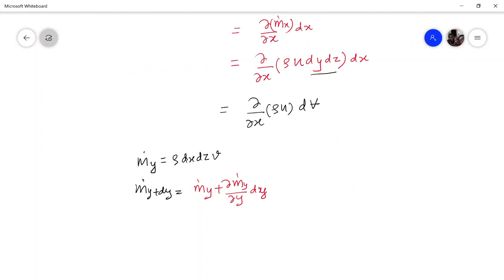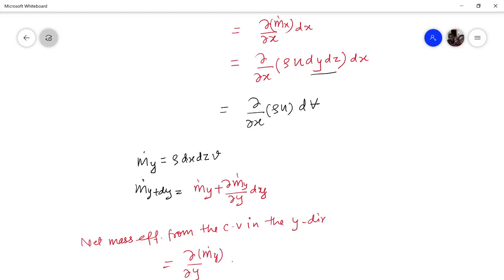So what will be the net mass efflux from the control volume in the y direction? This will be this minus this, that is m dot y plus dy minus m dot y, which will boil down to del m dot y by del y dy.